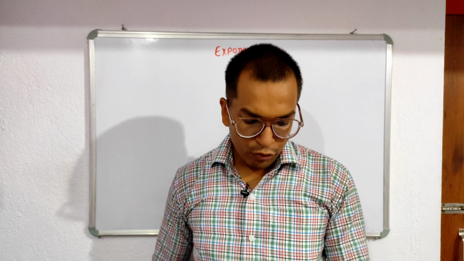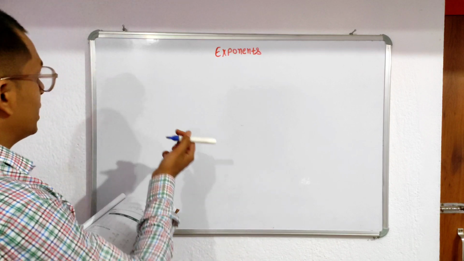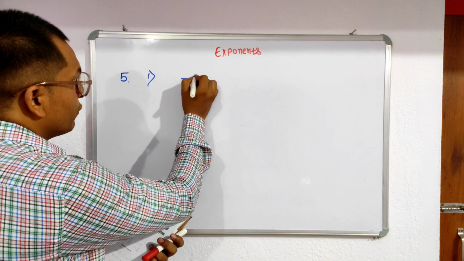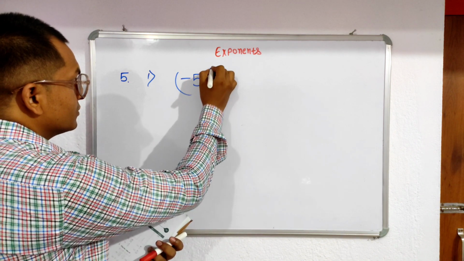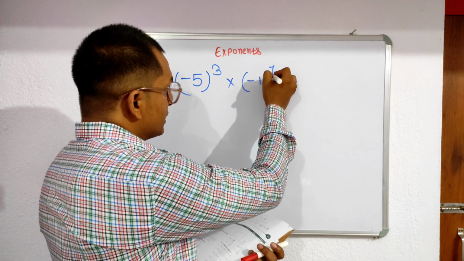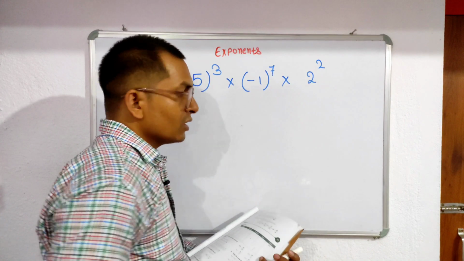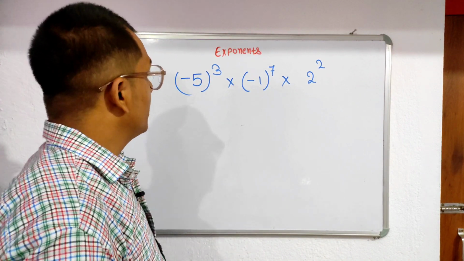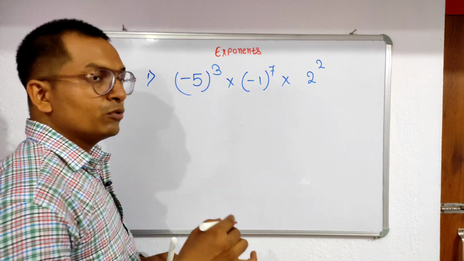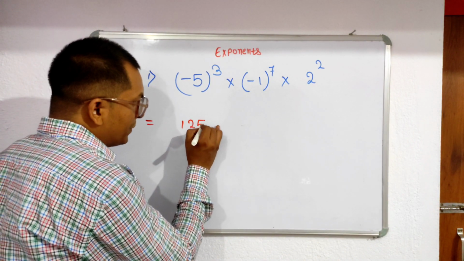Question number 5 is what? Find the value of. Okay. Find the value. So very first we start question number 1. 5 1, minus 5 to the power 3 into minus 1 to the power 7 into 2 to the power 2. So this is the question, and the question is to find the value. Here is 5 to the power 3. 5 to the power 3, that is what? 5 into 5 into 5, 3 times. So here we write 5 into 5, 25, 25 into 5 is 125.